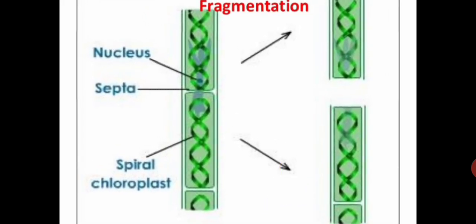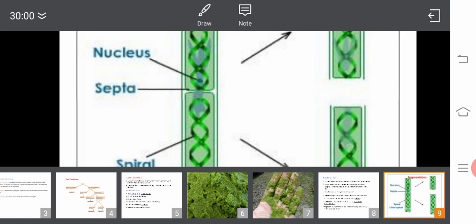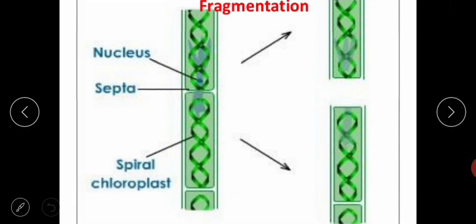This was the first mode of reproduction, that is vegetative reproduction. Now this is a diagram of the algae Spirogyra. I told you that Spirogyra is what? It is ribbon shaped or filament shaped. Now you can see this is one complete algae.